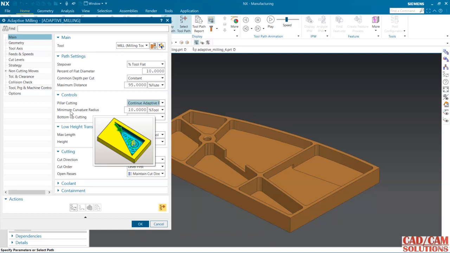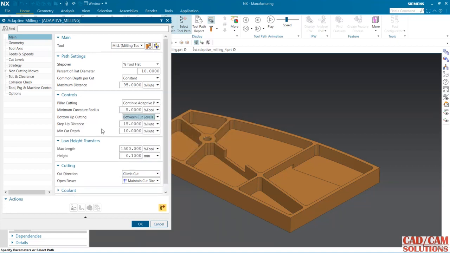So minimum curvature radius is now 5% in our case. So let's see, and here keep it 1, and minimum is 0, and let's generate this.